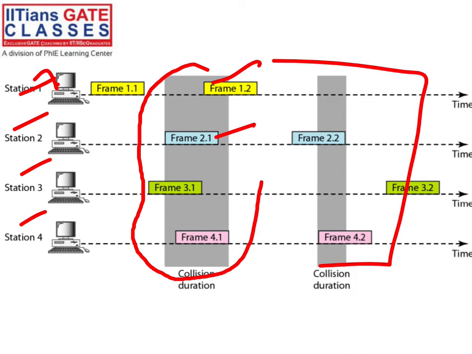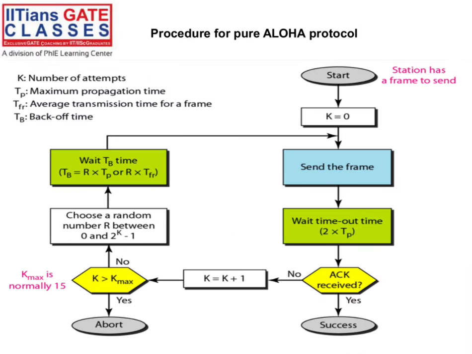This is a collision corresponding to stations 3 and 4, because at the same time we are transferring, the transmission of the bits from station 1 is still going on, and station 2 is also transmitting. So collision will happen. There is very little probability that our frame will reach the destination without suffering from collision. So we have to find out what the probability is in pure ALOHA or slotted ALOHA. See, guys, clear?